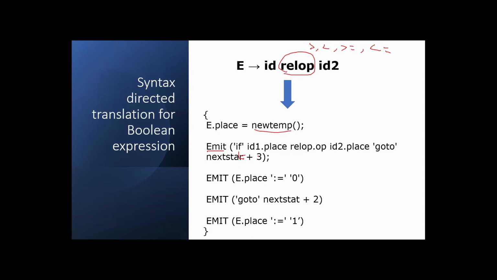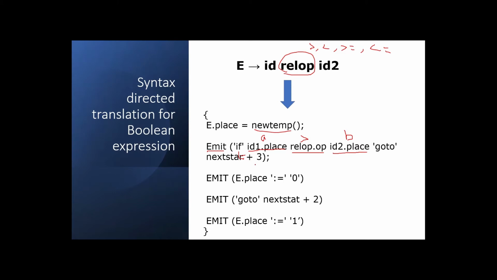Here we have represented id1.place. id is nothing but a variable, so let us consider that id1 equal to a. And relop.op means a relational operator; let us consider the greater than symbol as the relational operator. Then id2.place is the next variable; let us consider b as the second variable. Now what is our condition? If a greater than b, where do we have to go? We have to go to nextstat plus 3.